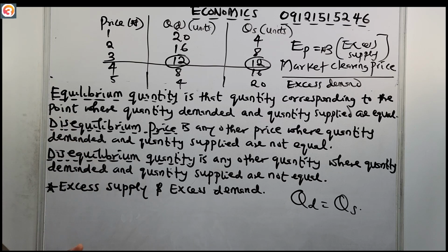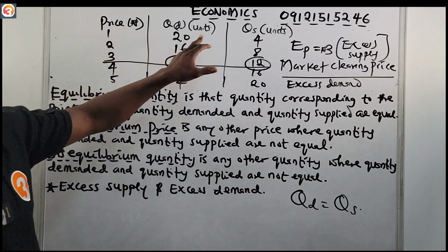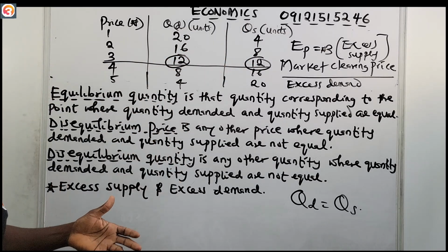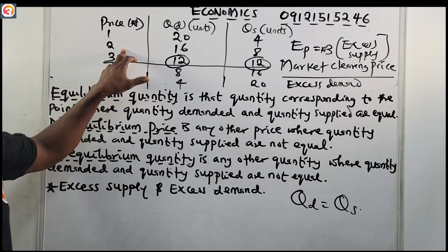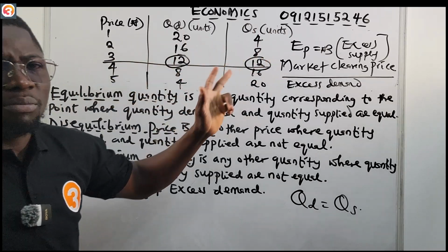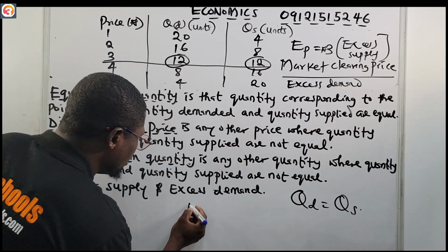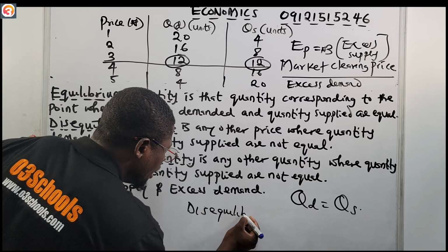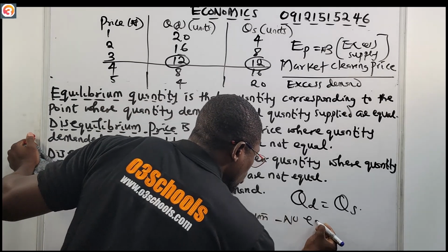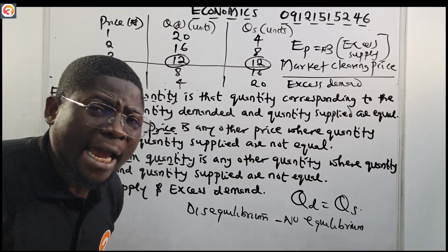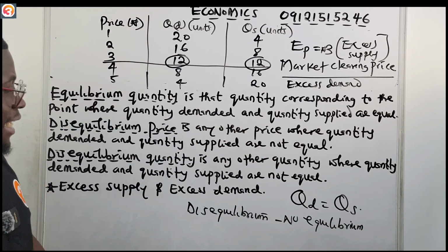Now, another term that we need to take note of is disequilibrium. For example, when price was 1 naira, there was disequilibrium because 20 units were demanded, but only 4 were supplied. When price was 2 naira, 16 units were demanded, only 8 were supplied. There's no equilibrium. Disequilibrium means no equilibrium. That's what disequilibrium means.